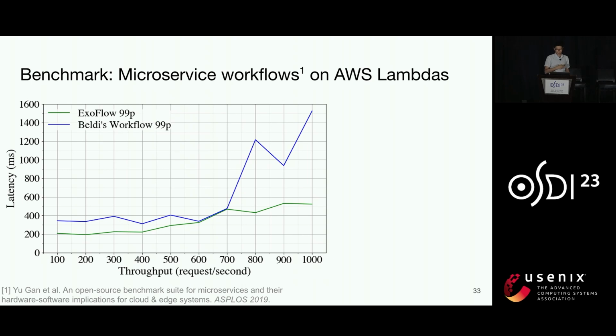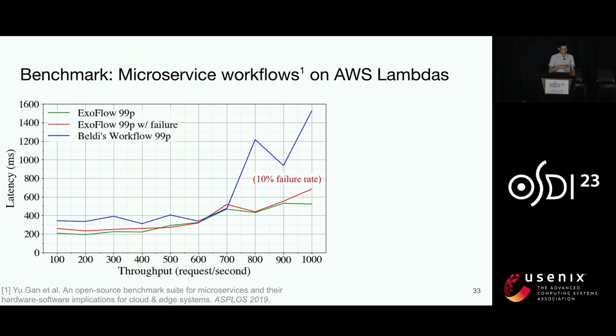This is because Beldi uses write-ahead logging for all tasks in the workflow. But many of the workflow tasks here in the workload don't need such a heavyweight recovery technique. By adding some annotations, we can get much lower latency with ExoFlow. That explains the reduced P99 latency here.